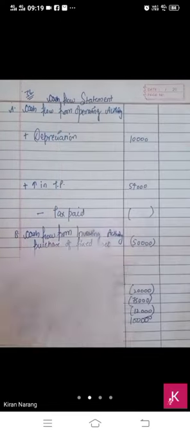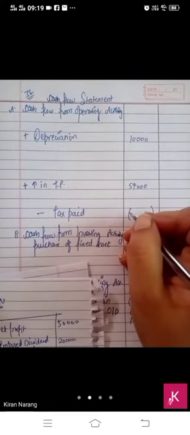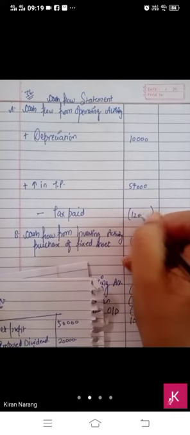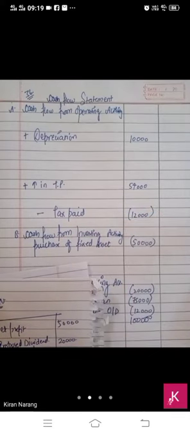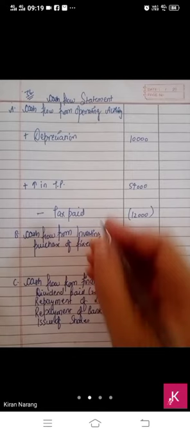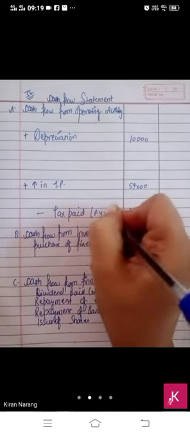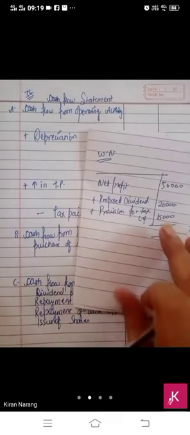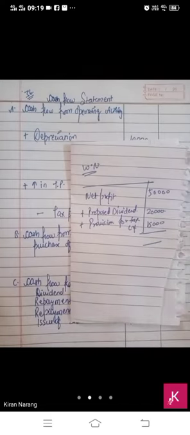And whatever we have kept as last year's provision, it will be assumed as paid. So this is the only thing in which we have to use both the values. Provision for tax, bache: previous year will be paid off and current year we have to add in the working note.